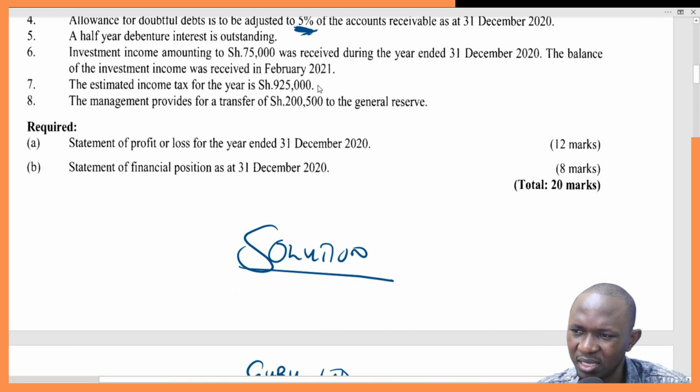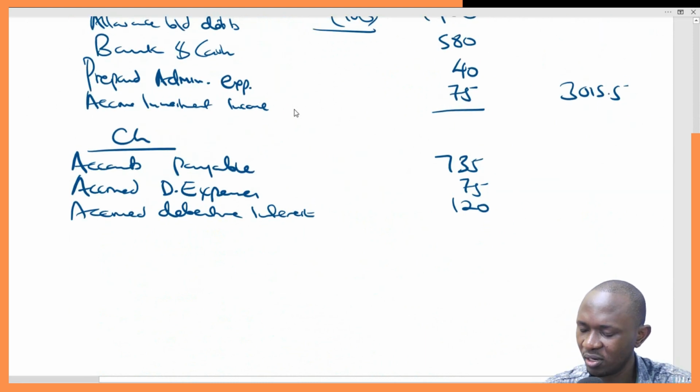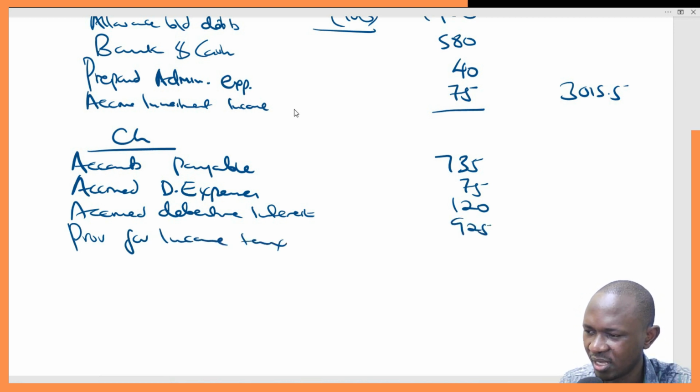Estimated income tax for the year is 925. Now this one, estimated, we have not paid. So it becomes a liability. We have to create a provision for it. So provision for income tax, 925. We have only estimated. So provision for income tax, 925, like that.